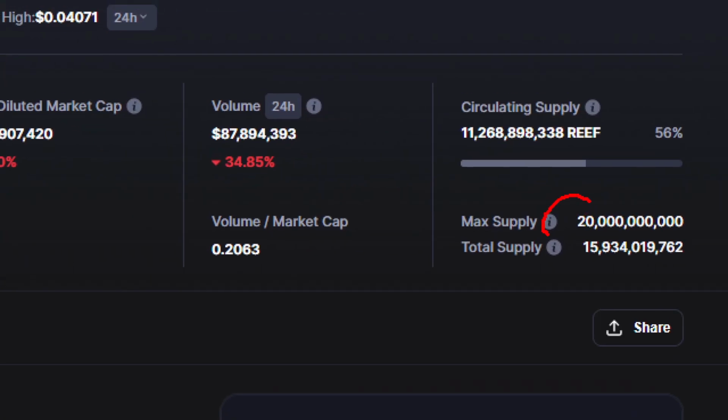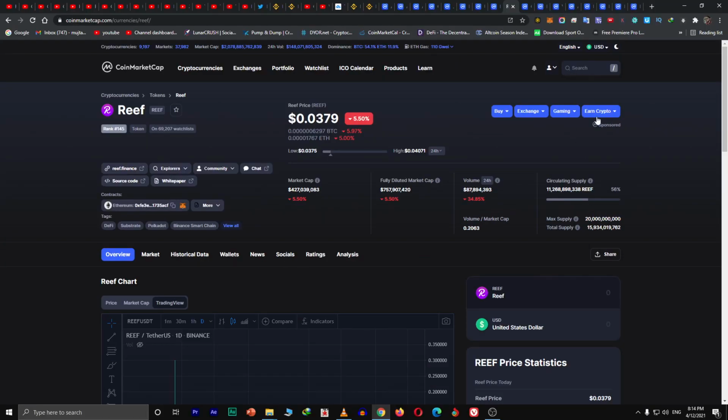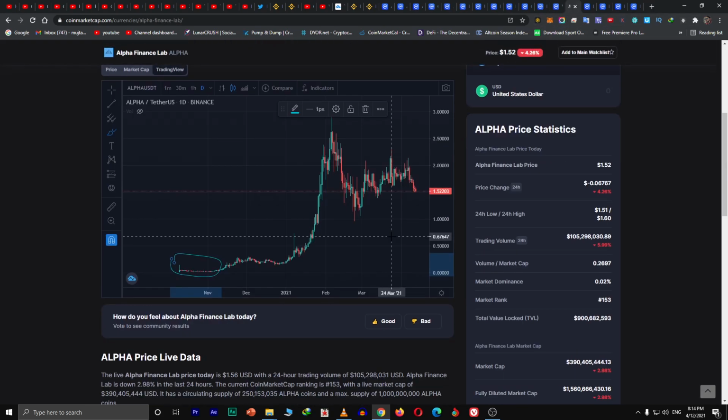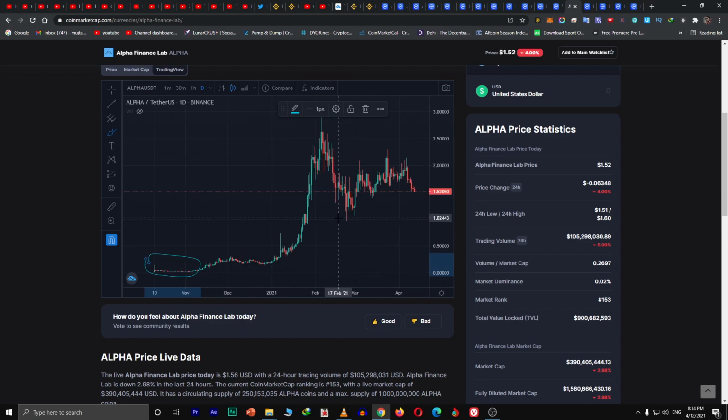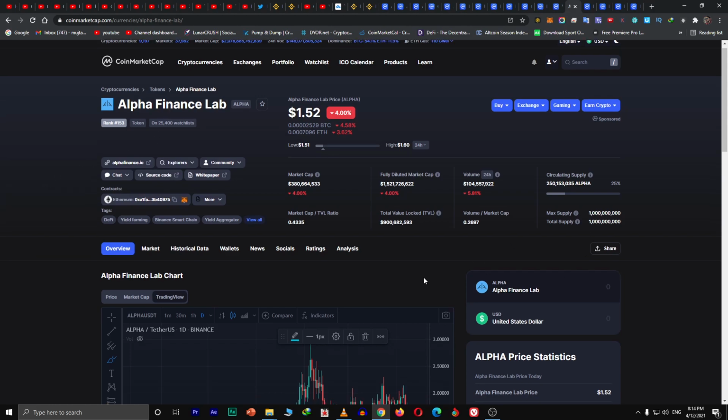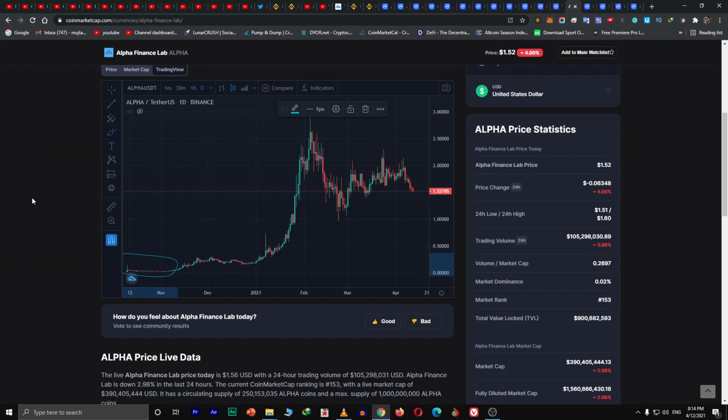With 20 billion supply we never went up to more than $0.50, it was in between 0.3. And here you can see Alpha Finance in the starting phases was same as the Reef. What happened next was due to the project's development, and more people started to invest in it. So the larger the supply, the less the price.